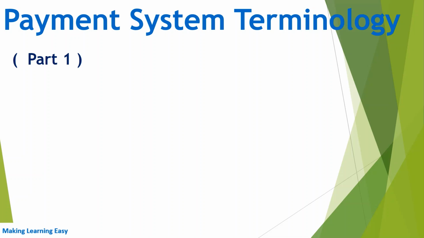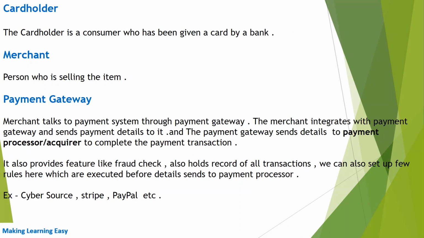In this session, we are going to discuss a few important terms related to payment systems. First is cardholder. The cardholder is a consumer who has been given a card by the bank. Merchant, the person who is selling the item.